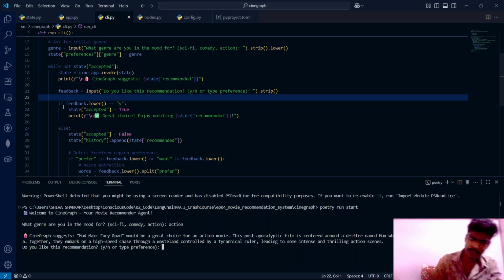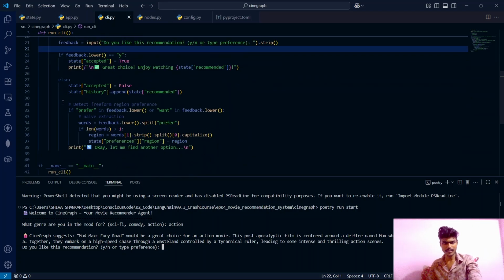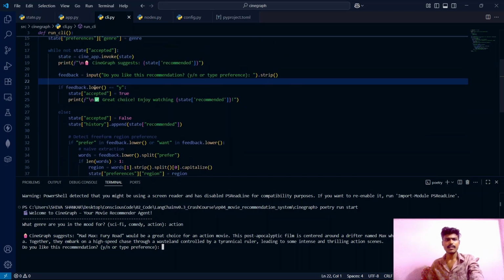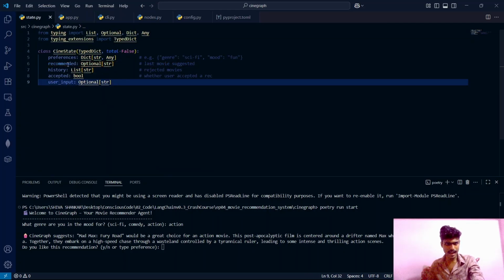And there are a few if-else conditions which are getting executed here. If we say yes, then it will say great choice, enjoy watching the so-and-so movie. If not, it will save this movie name, whatever it has recommended, into the state. See, in the state we have recommended. It is a list of strings.